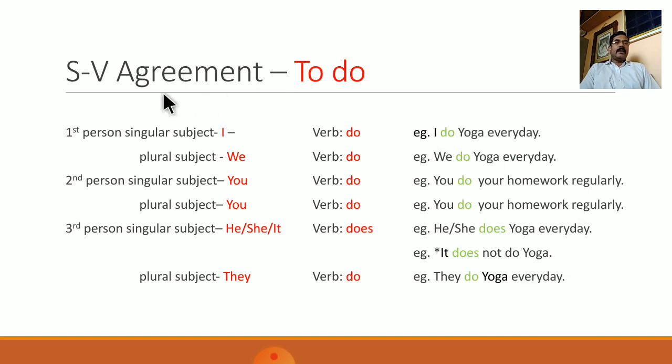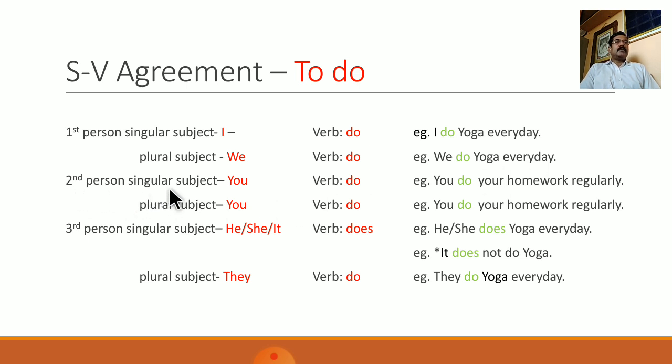Let us see the agreement of to do with subject. If the subject is first person singular, that is I, the form of do that is used is do itself. For example, I do yoga every day. If the subject is first person plural, that is we, the form of do that is used is do itself. For example, we do yoga every day.